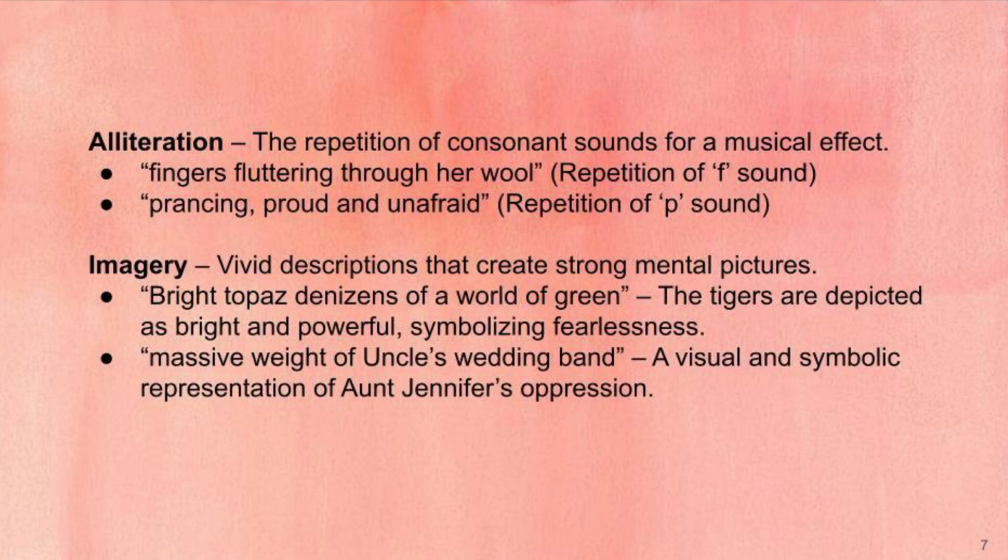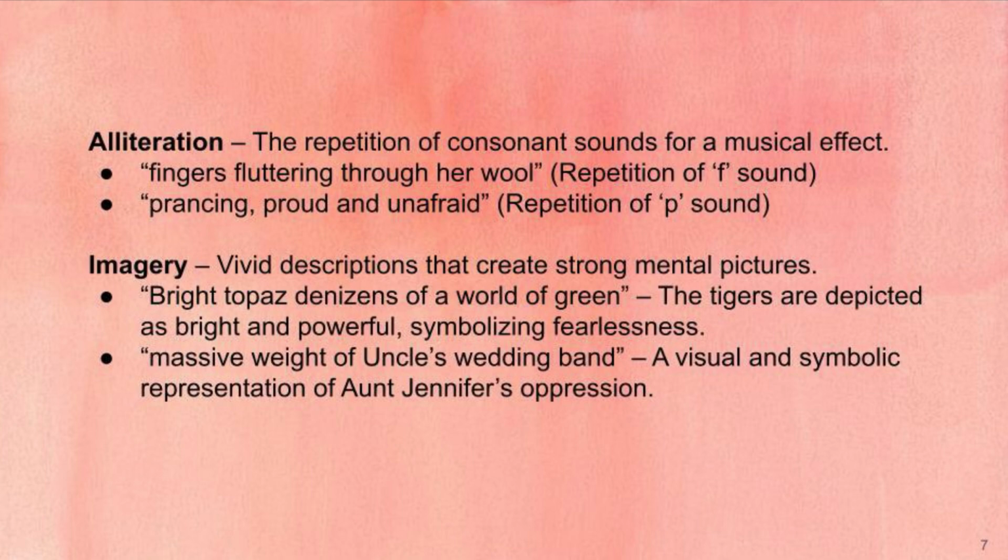Next one is imagery, that is creating vivid images in the mind. Examples are bright topaz denizens of a world of green, where the tigers are depicted as bright and powerful, symbolizing fearlessness. The second example is massive weight of uncle's wedding band, a visual and symbolic representation of Aunt Jennifer's oppression.